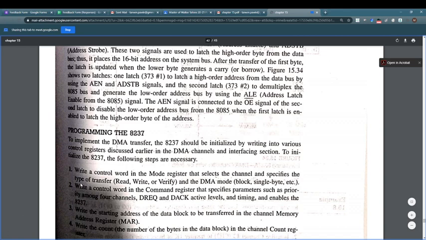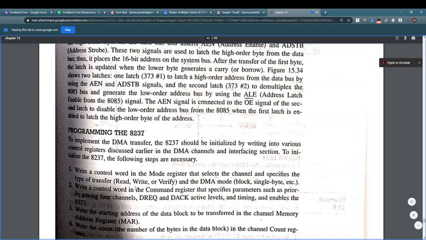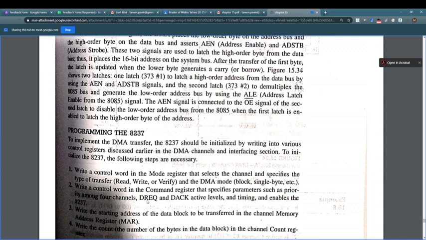Okay, write the control word in the command register that specify the parameters such as priority amongst the 4 channels, which channel you wanted to use first and second or third. उसके बाद request and request acknowledgement activation, timing and enabling of the 8237.